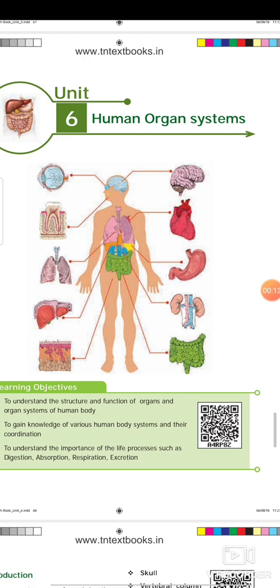Amen. Today we are going to see the sixth unit in your term 2, Human Organ System.